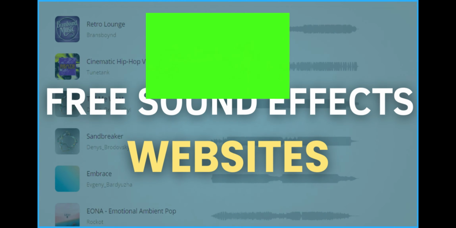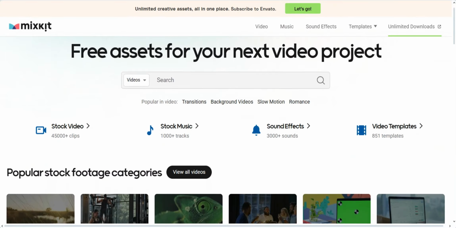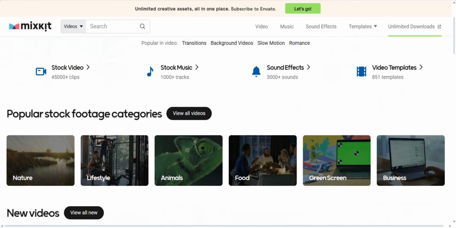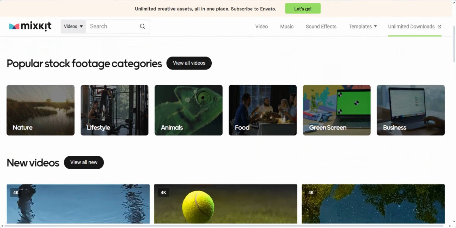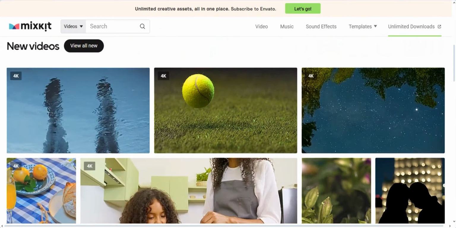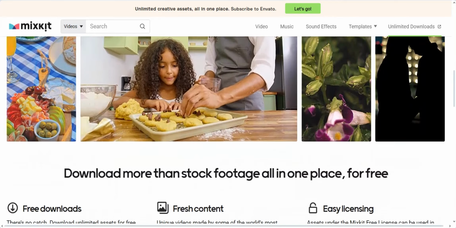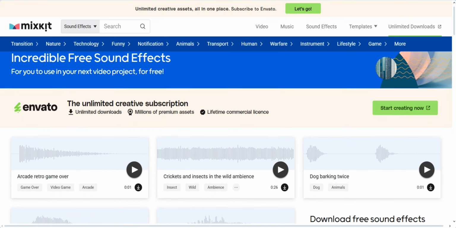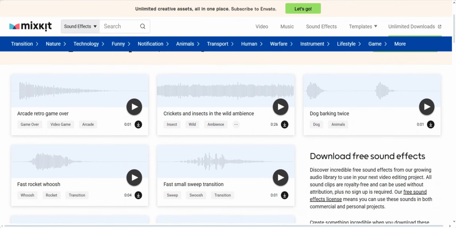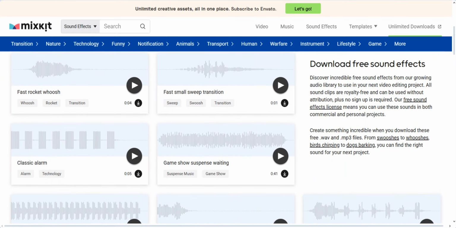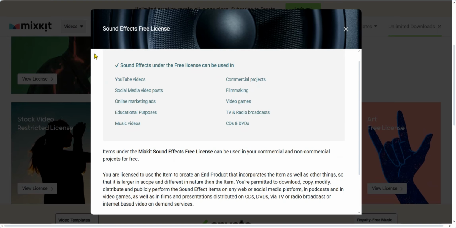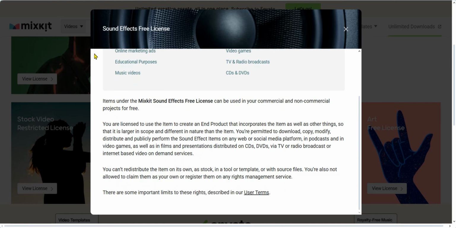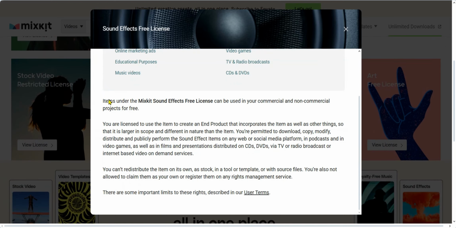Let's get right into it. First up is Mixkit, your one-stop library of free video assets. It is a free gallery of stock video clips, music tracks, sound effects, and templates, all without watermarks. Created by Envato, it is made for content creators and video editors who need free assets. The best part, you get a free license to use everything in both commercial and non-commercial projects.